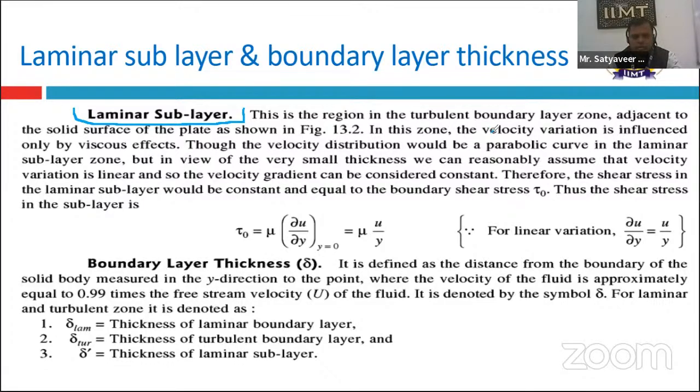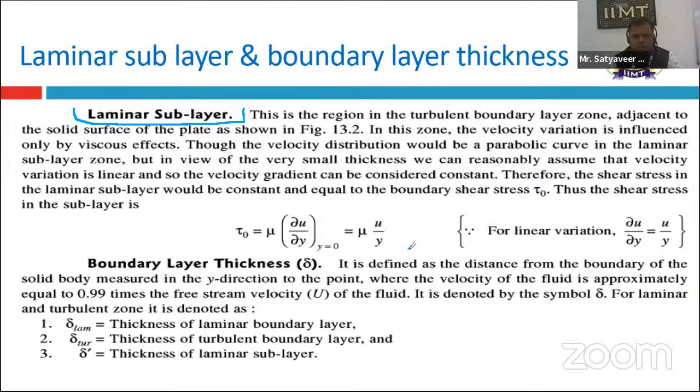As we know, Newton's law of viscosity is tau equal to mu du over dy. Now we have to find the boundary shear stress. Tau naught is the shear stress at the boundary, and tau naught is equal to mu del u by del y at y equal to 0. For linear variation, del u upon del y is taken as u by y. So this formula is used for finding the shear stress.